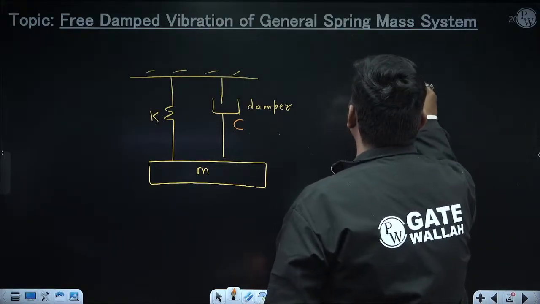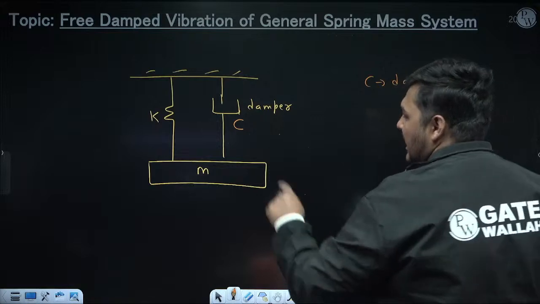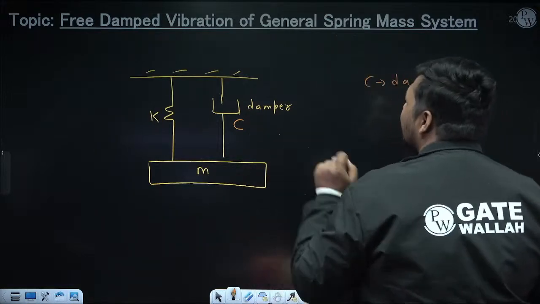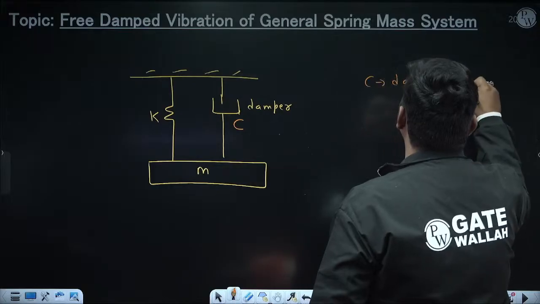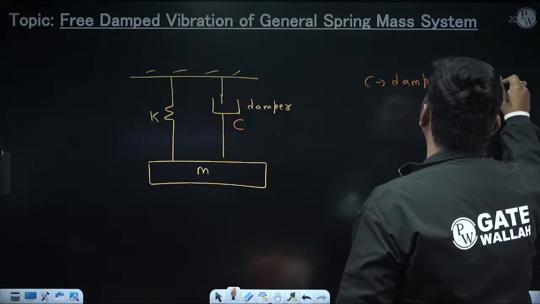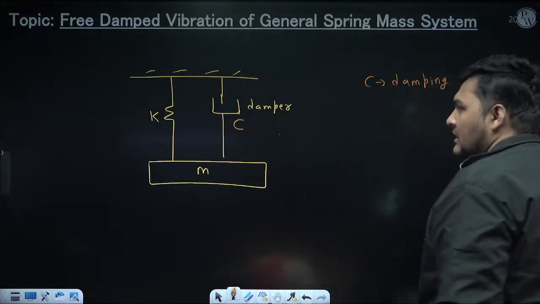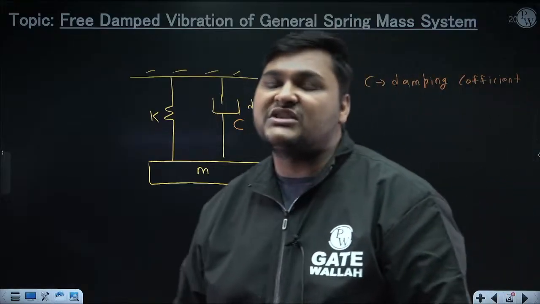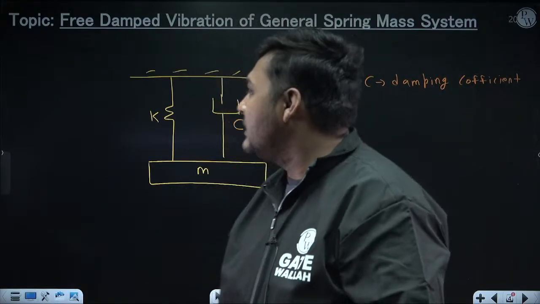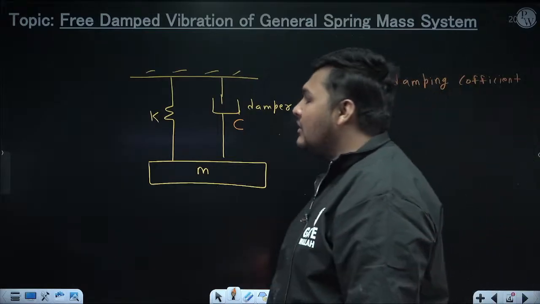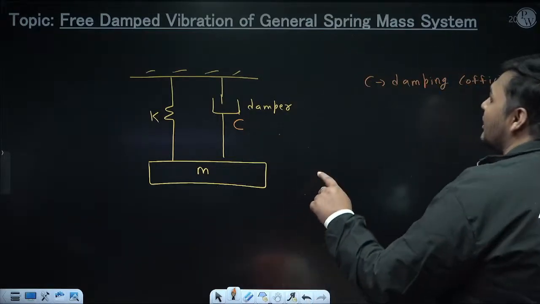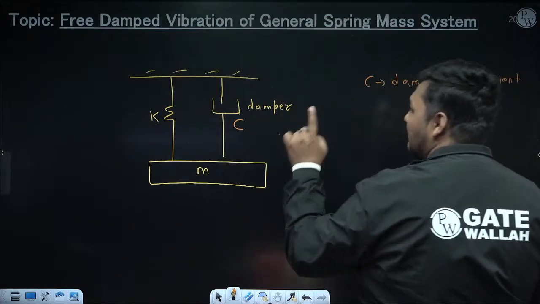So what is C? Like K is the stiffness of the spring, M is the mass of this body, similarly C is the damping coefficient of the damper. What is the significance of this? That will come later. And right now we are assuming it is viscous damping. Now, first we will derive the governing equation. And whatever final governing equation comes for the general case, that you should remember in your mind.